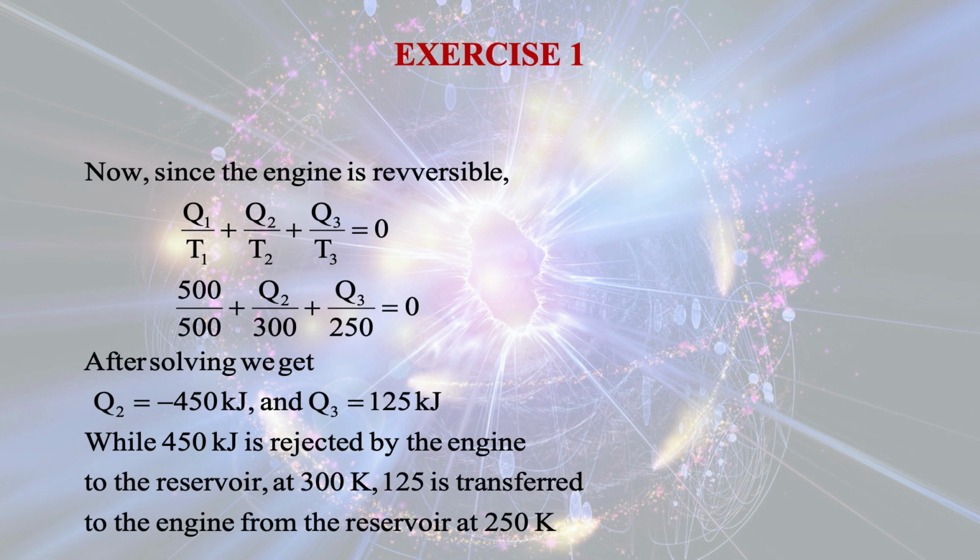Q1 is given as 500 and T1 is 500, T2 is 300, T3 is 250. So 500 by 500 plus Q2 by 300 plus Q3 by 250 is 0. So we have two equations and two unknowns, so we can very easily solve.